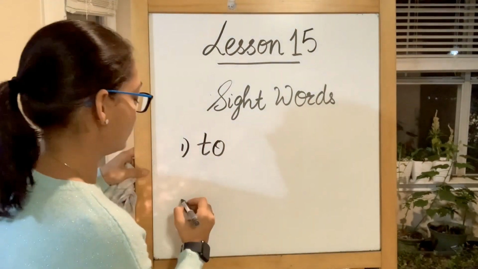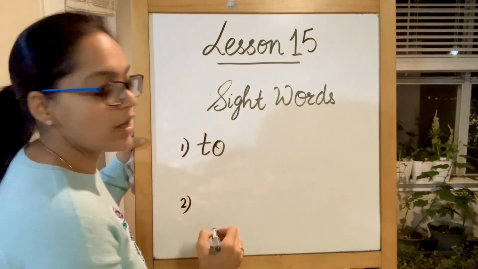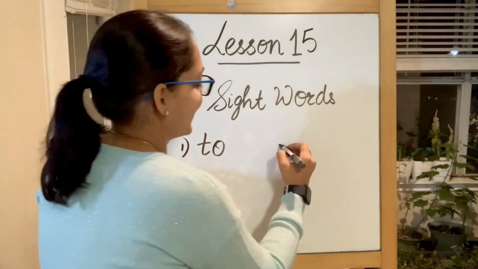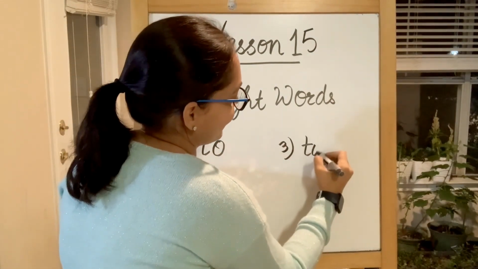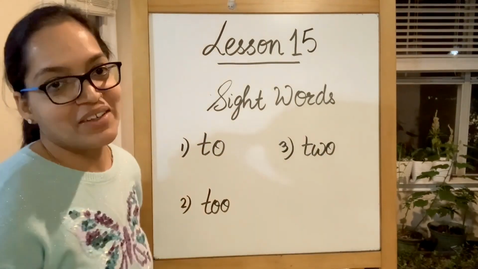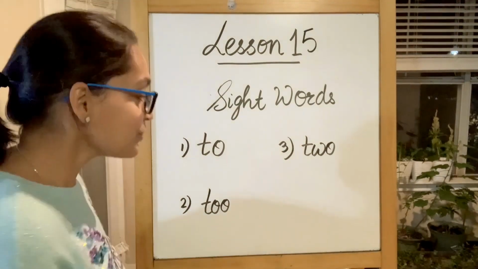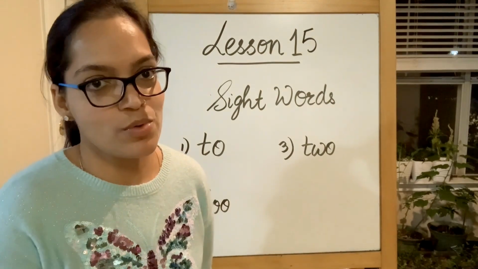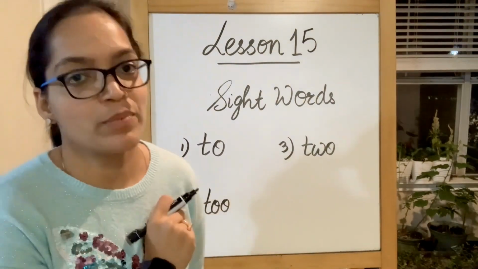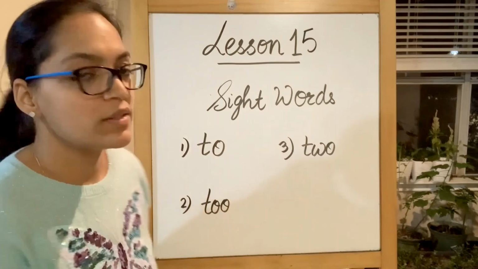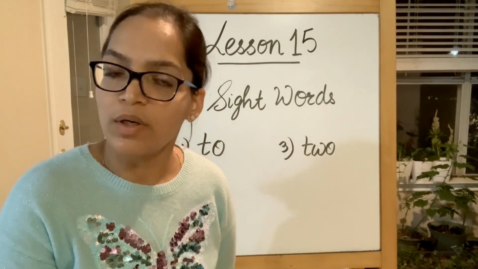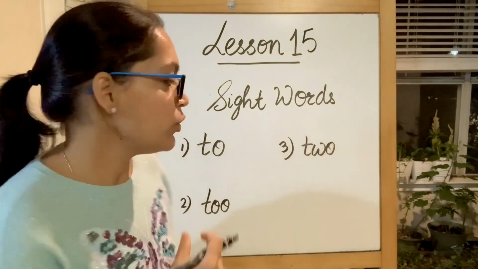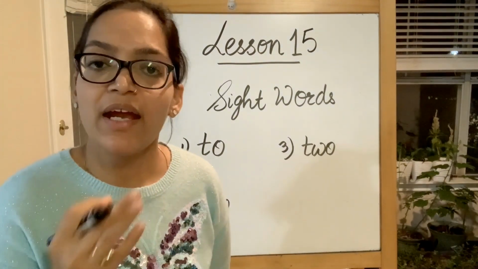To. The second one that we have is too. And the third one that we have is two. This to is I want to go. So this is to, a preposition. Now this too is I want to have pencils and erasers too.